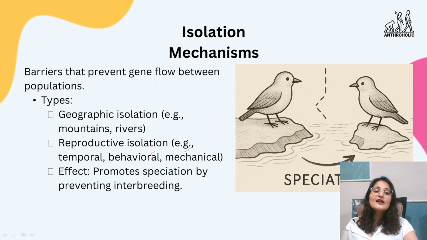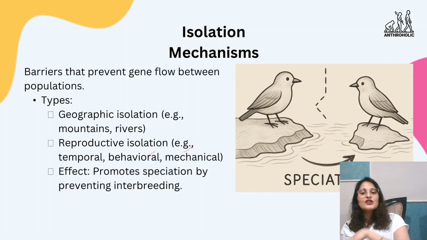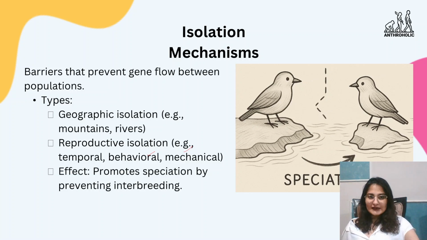Different behaviors that do not let them interbreed. There can be temporal isolation where species reproduce at different times of the season. So there can be frogs that breed in spring and some that breed in summer. So they cannot interbreed because the breeding seasons in themselves are completely different, right?